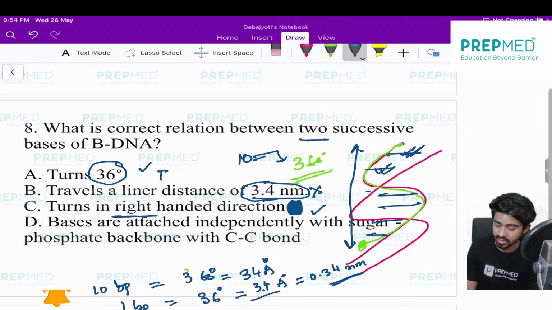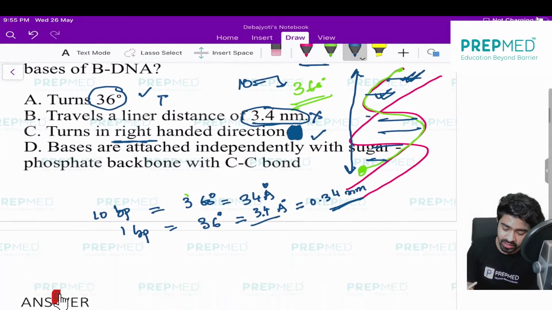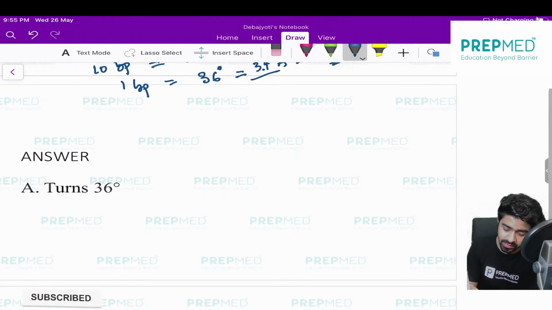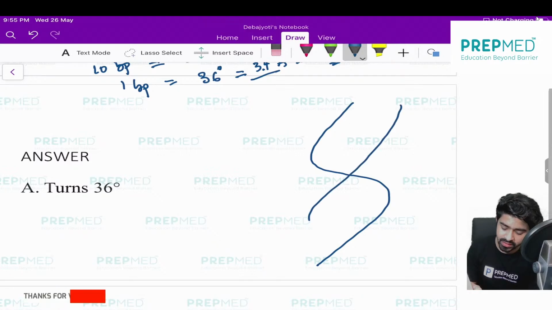I think the question can also come wrong. Bases are attached independently with the sugar phosphate backbone. So let me explain this one. If this is the DNA, the nitrogen bases are in this way, they are mutually attached together with hydrogen bonds.